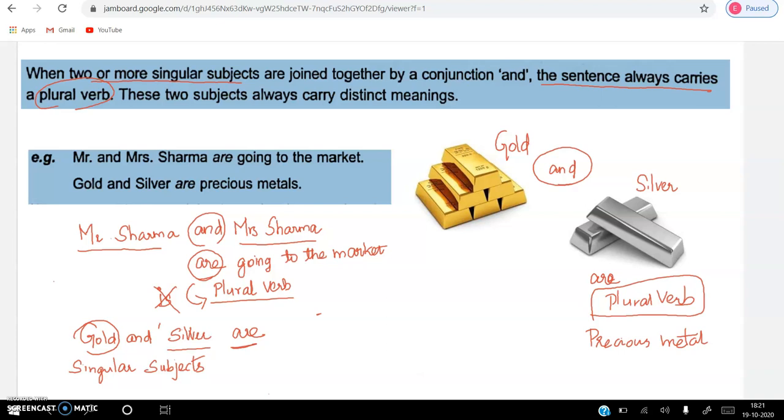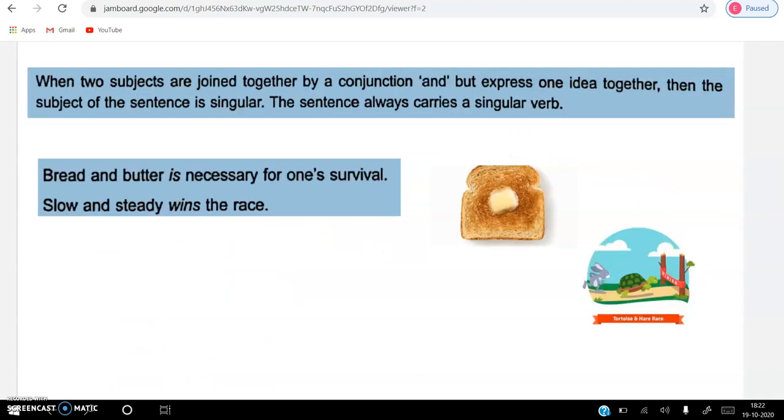Now, when we move on to the third rule, already we have seen two singular subjects joined by a conjunction carry a plural verb. Here, when two subjects are joined together by the conjunction and but express one idea, be clear about it.